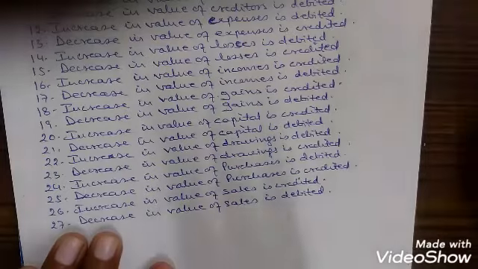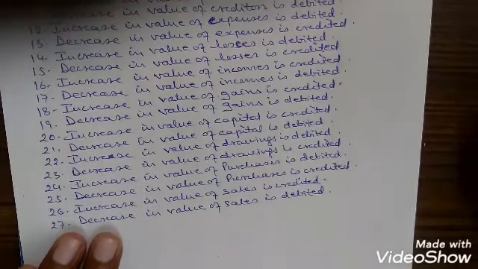So over here, the decrease points, that is wherever the value of certain things is decreasing, are for adjustments or for rectification of errors. They will be used in case of rectification of errors and in case of adjustments in the books of accounts.